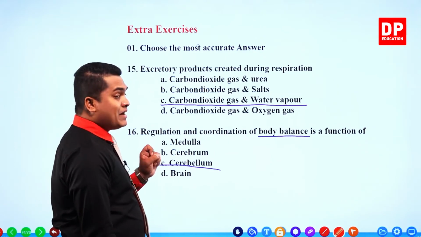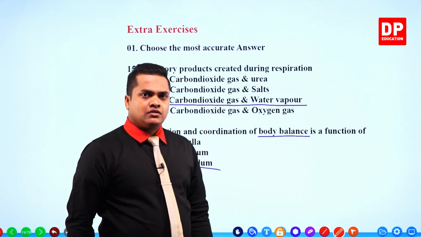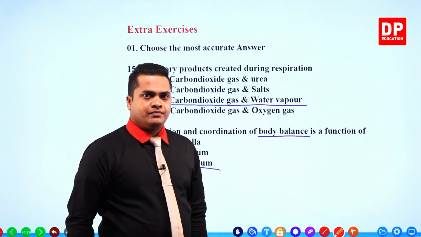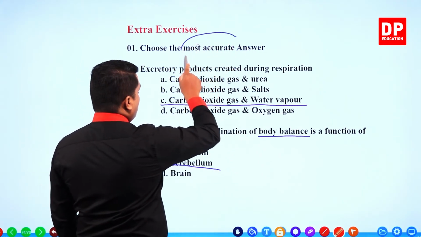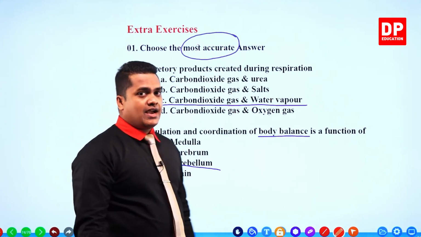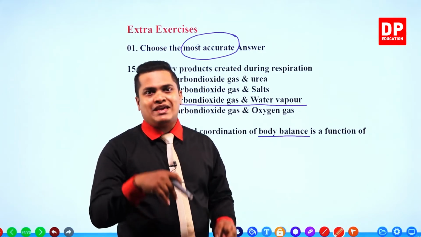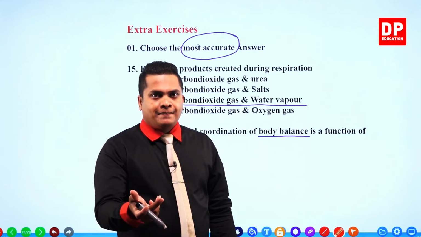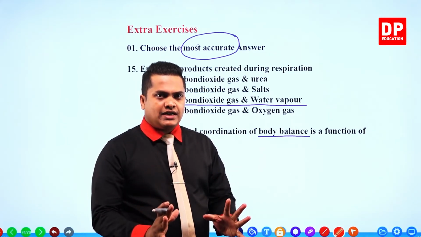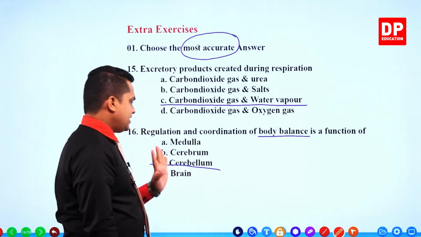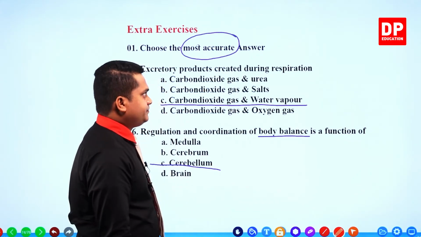You are given with the brain. Brain is also a correct answer, no? Because cerebellum is located at the brain, no? But my dear children, the thing is that we have to choose the most accurate answer. So there can be two or more correct answers. However, those answers will not be accurate. So we have to select the most accurate answer. The most accurate answer for this question is what? Cerebellum. Cerebellum is the most accurate answer. Right then.